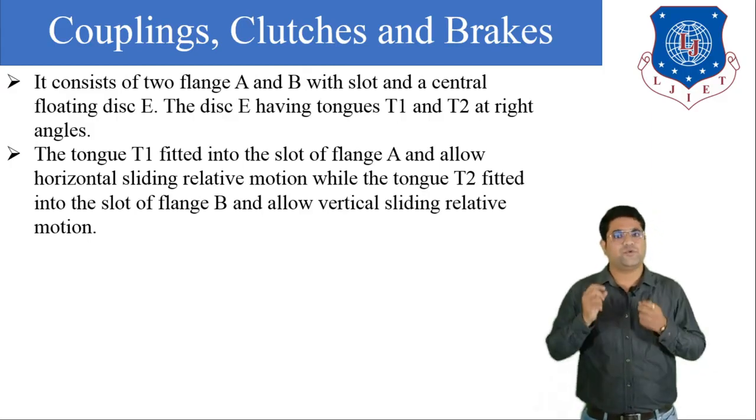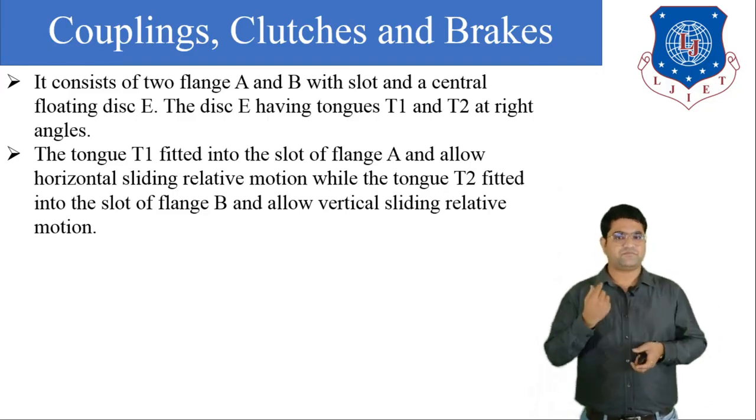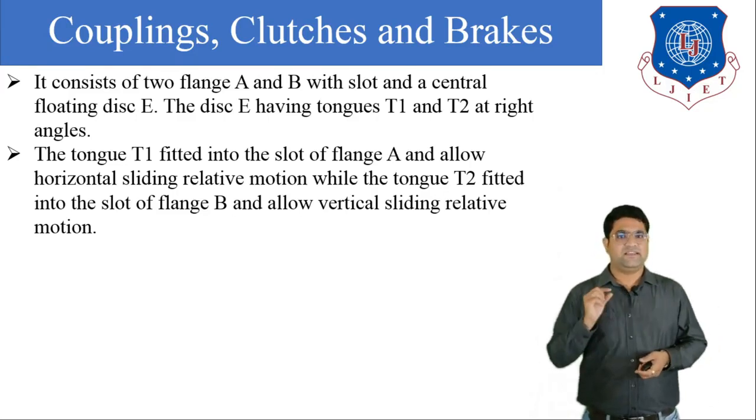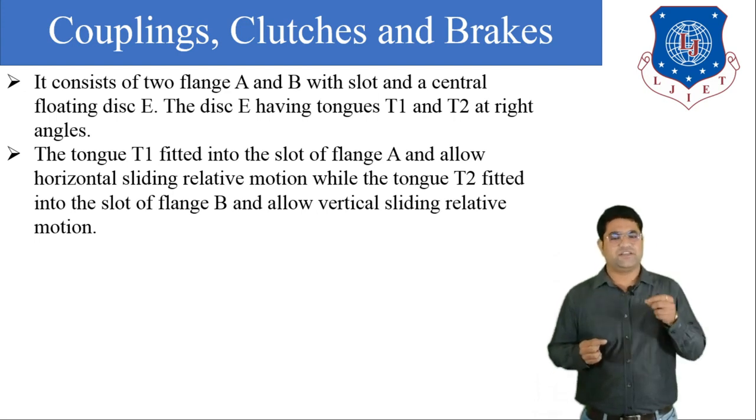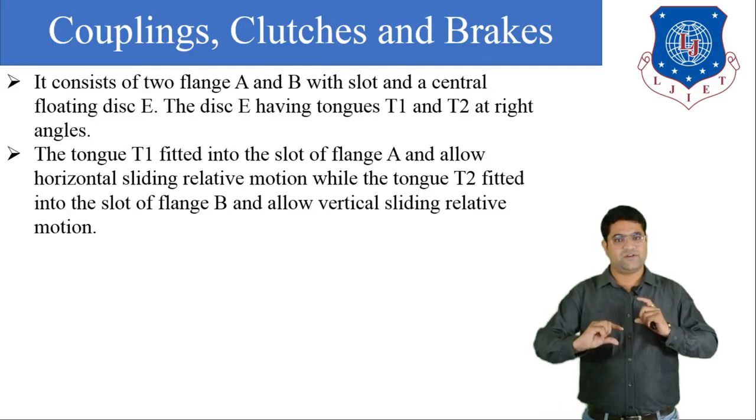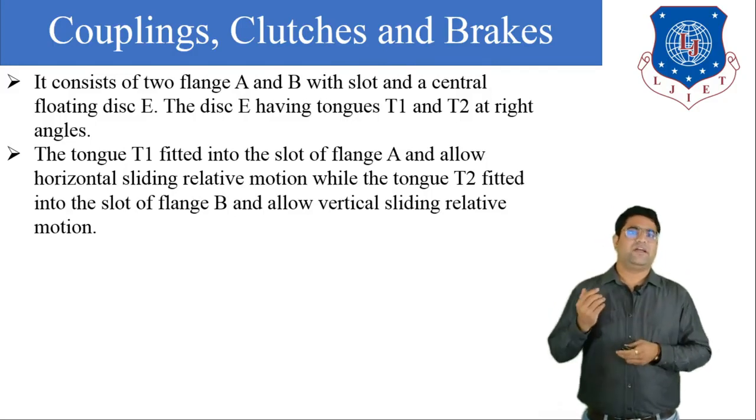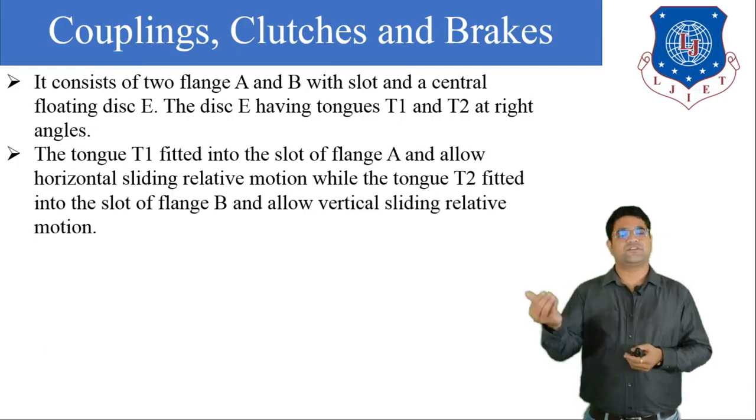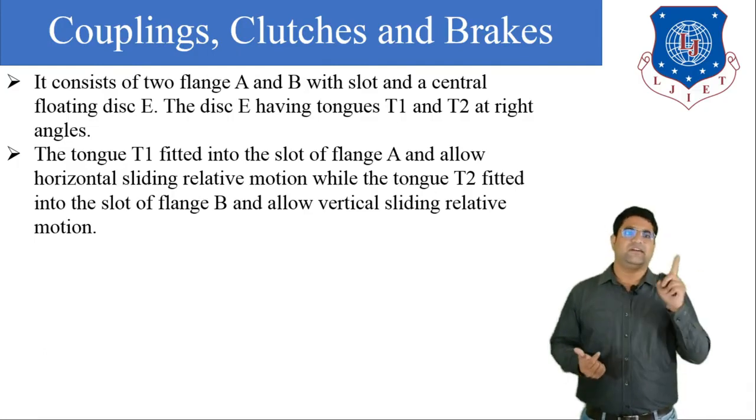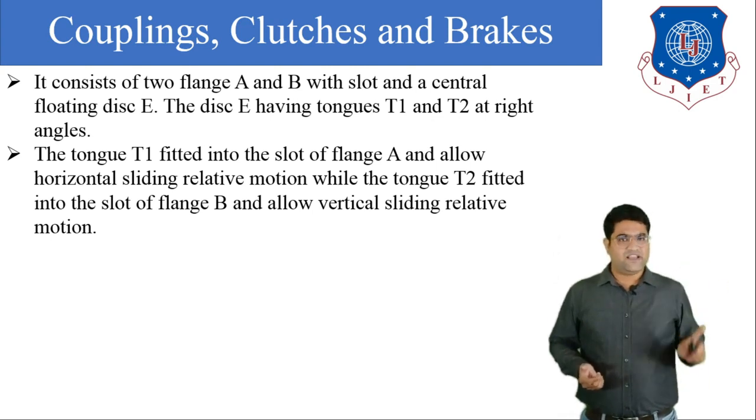Or we can say two projections. One is the horizontal projection and one is the vertical projection. The horizontal projection is tongue T1 and the vertical projection is tongue T2, and both are at right angles to each other. Now tongue T1 is fitted into the slot of flange A and tongue T2 is fitted into the slot of flange B.